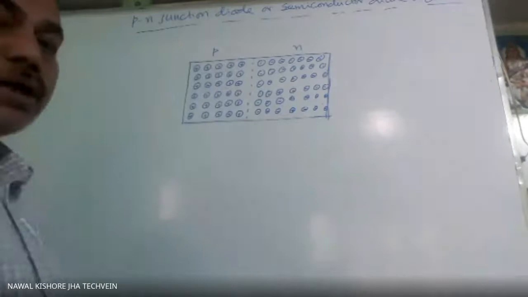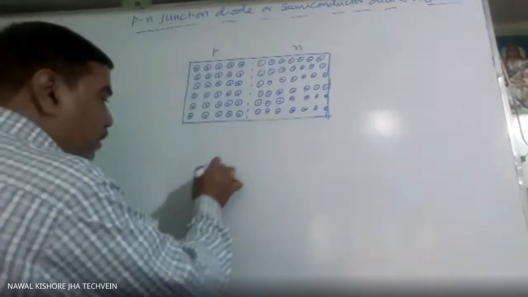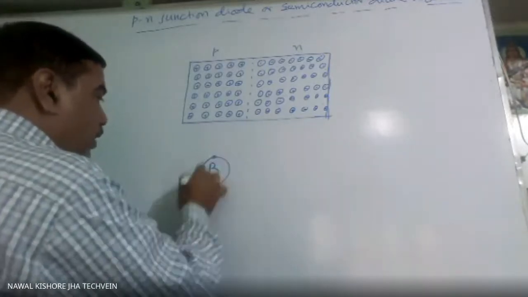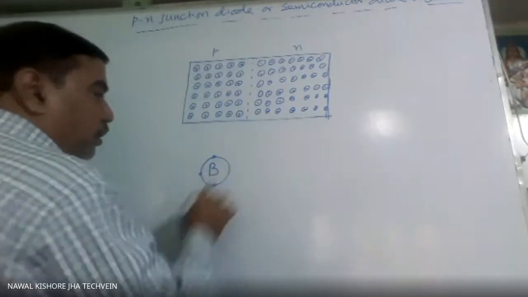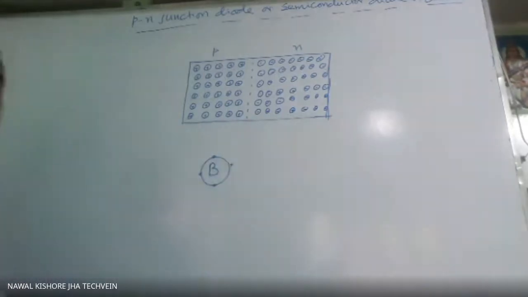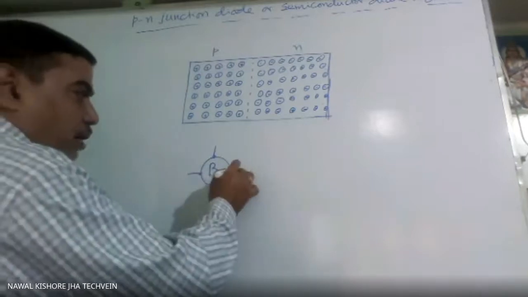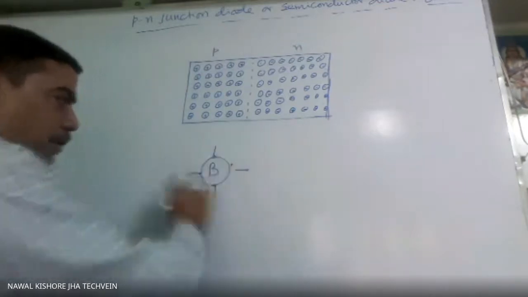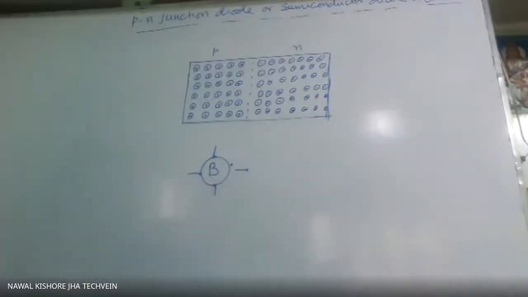Now suppose these are the impurity atoms we are showing; we are interested only in the impurity atoms. Suppose this side is boron, which has 3 electrons. All the covalent bonds are formed, but one electron is missing: there are 7 electrons, and for the 8th one there is a shortage, a deficiency, a hole.